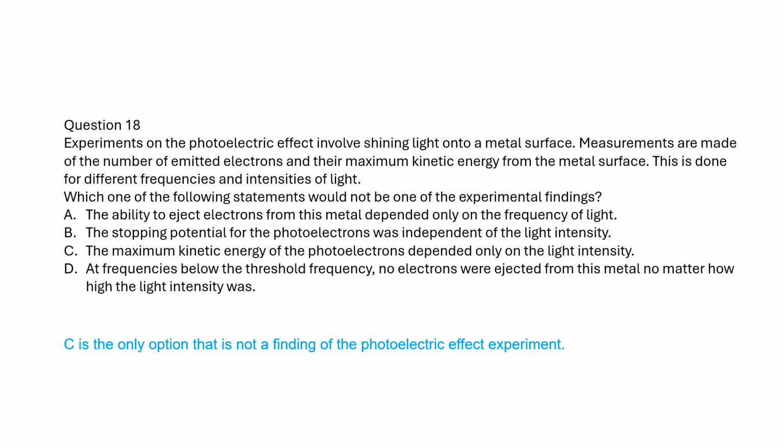The number of emitted electrons and their maximum kinetic energy are dependent variables, while the different frequencies and intensities of light are independent variables. The key word is "not". The maximum kinetic energy of photoelectrons depends only on the light frequencies, not light intensity. Stopping potential depends only on the light frequencies. If the frequency is below the threshold, no electrons are ejected.